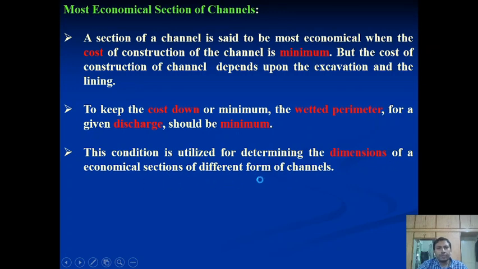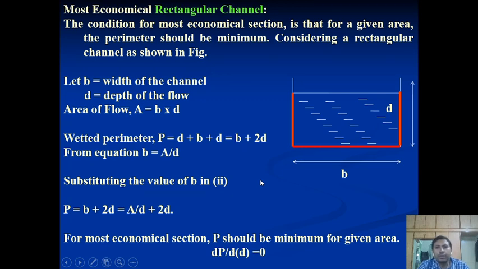Usually we have three different types of channel section used for construction of any artificial channel like a canal. The first section is the rectangular channel. You see in this figure one rectangular channel with depth denoted by D and width of the channel denoted by B. Now we have to design this channel in a way that we get the minimum wetted perimeter and the maximum output.